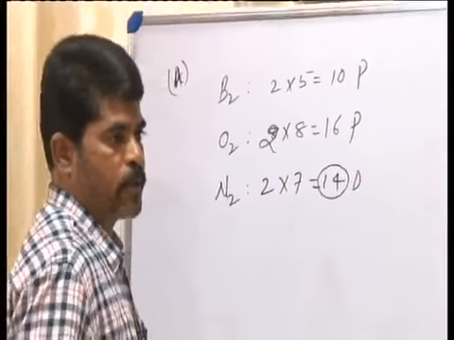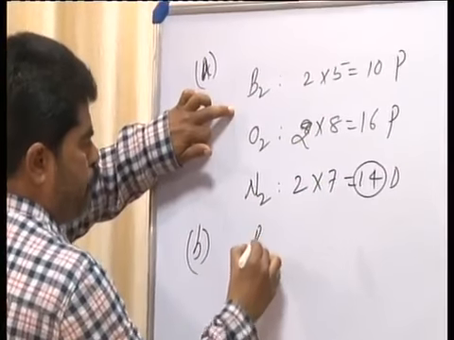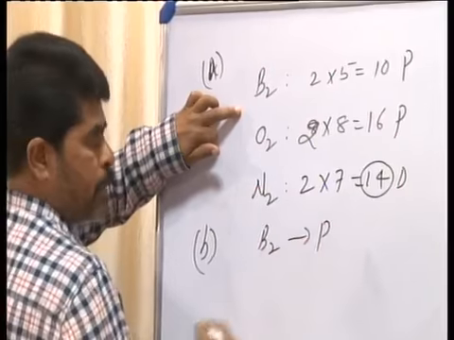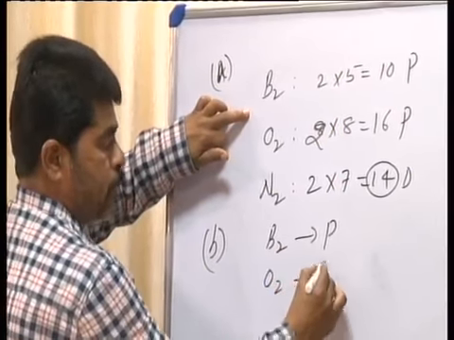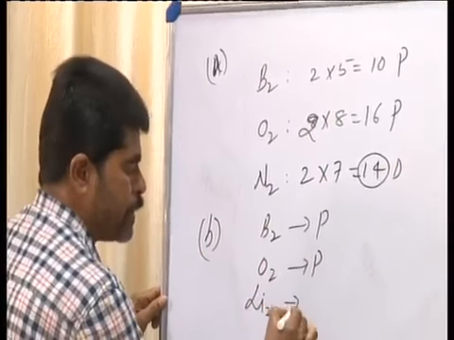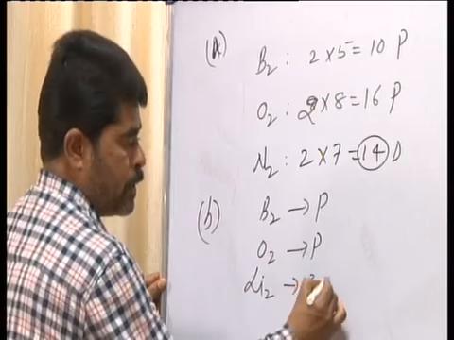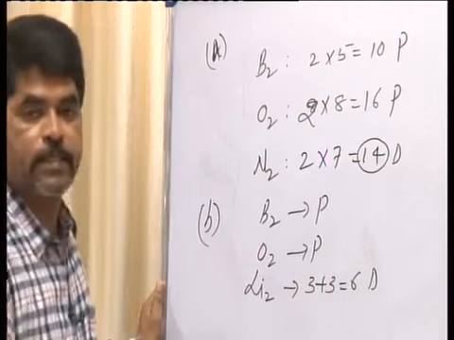Now we take up one more, that is option B, in which B2 is paramagnetic. Now again O2, that is again paramagnetic, and you consider Li2, lithium, atomic number 3, 3 plus 3, 6, 6 is diamagnetic.